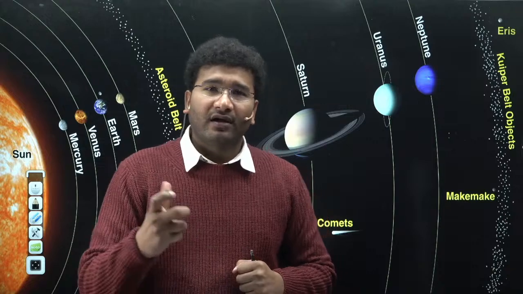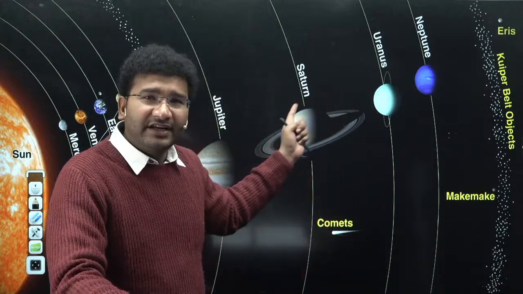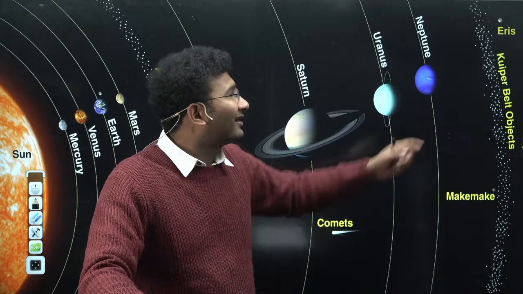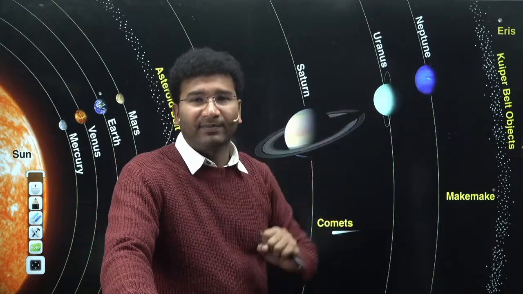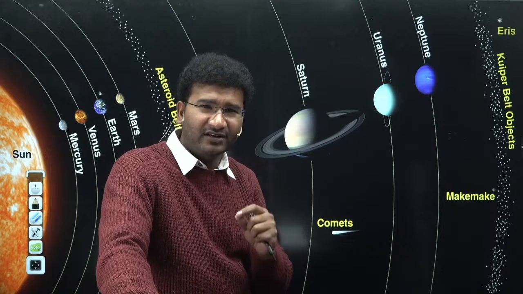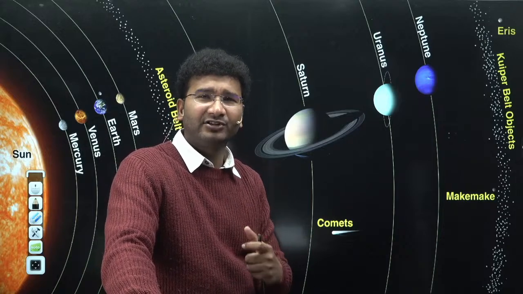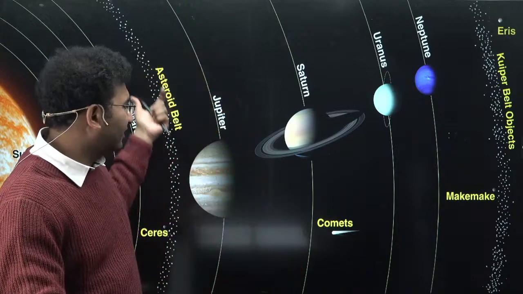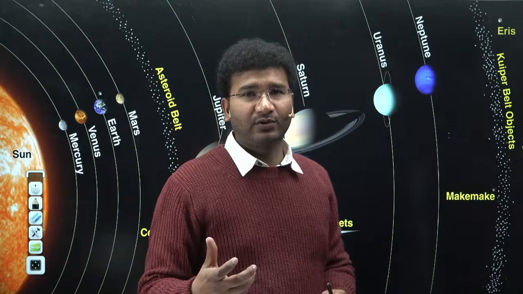So when any object comes and hits the planet, that should not change its orbit. If it is changing its orbit, that is nothing but a dwarf planet. A dwarf planet keeps on changing its orbit and does not have the potential to pull everything in its orbit. Besides that, I also told you what asteroids are.